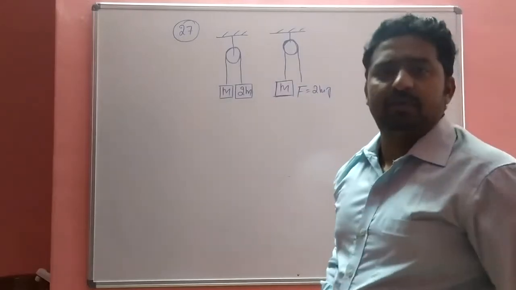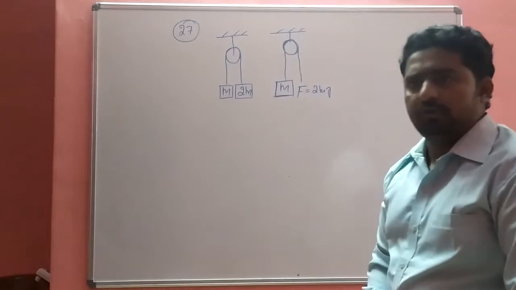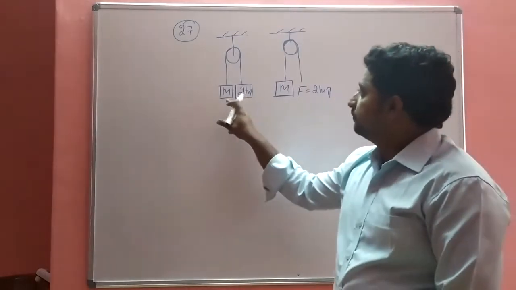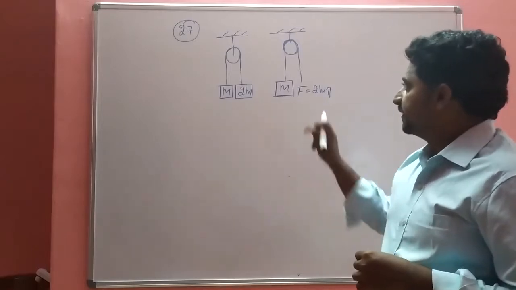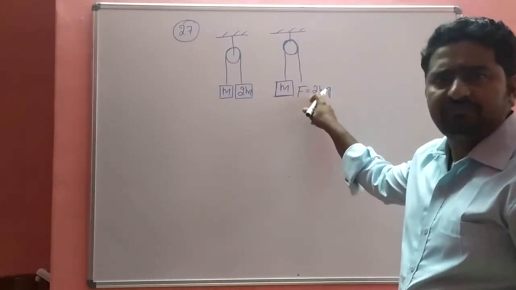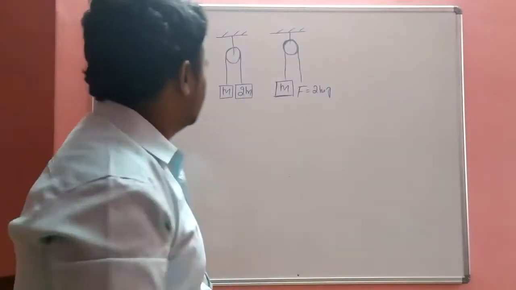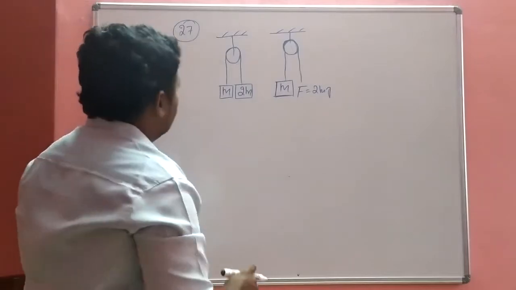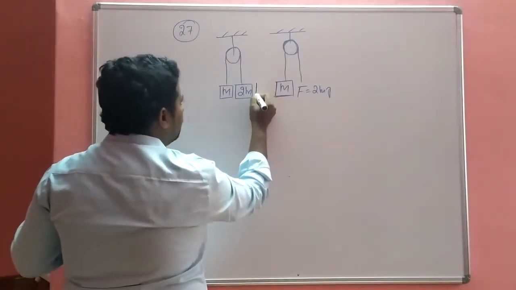The 27th problem. So this is the block of mass m, and this is 2m. Then in the case of the second one, this is m with some force 2mg. This is the acceleration, with 2m going downward and m going up.